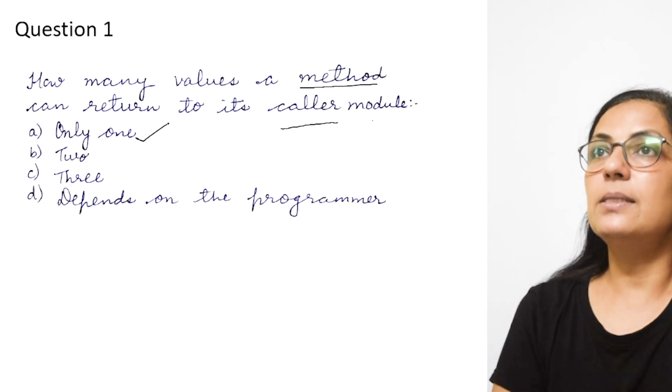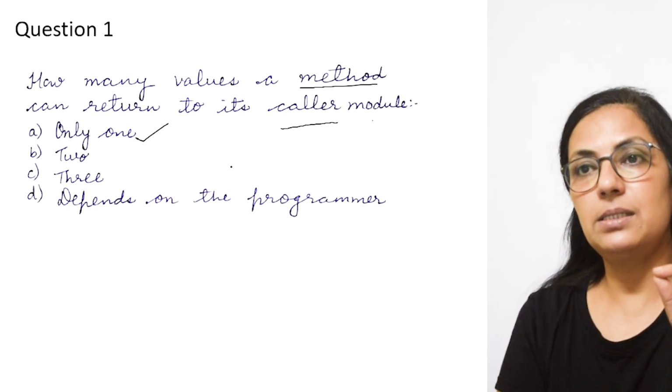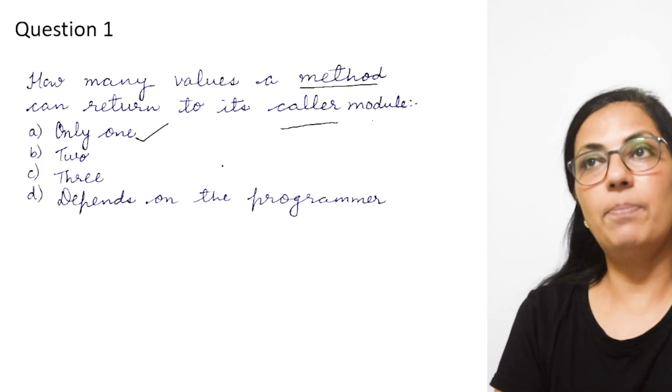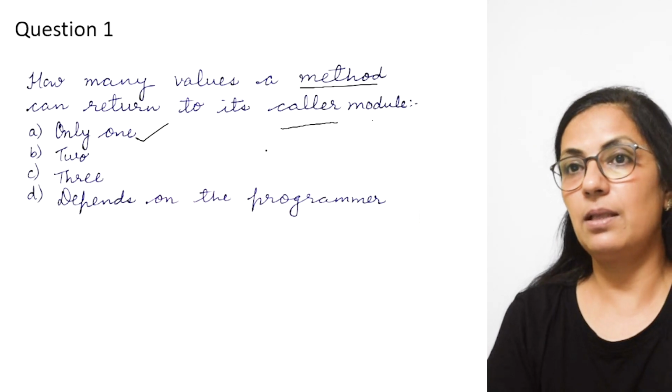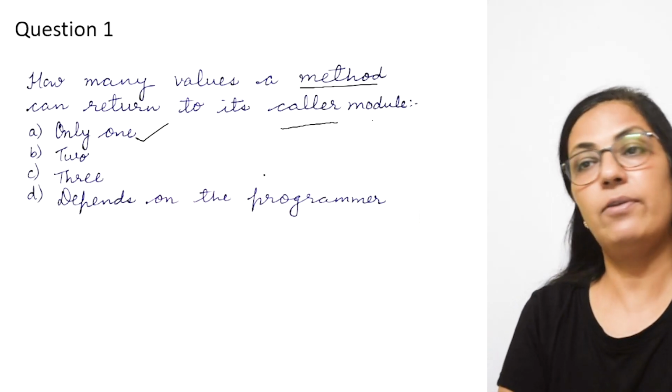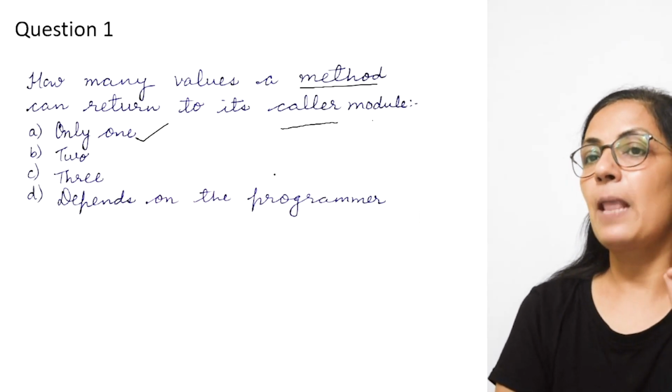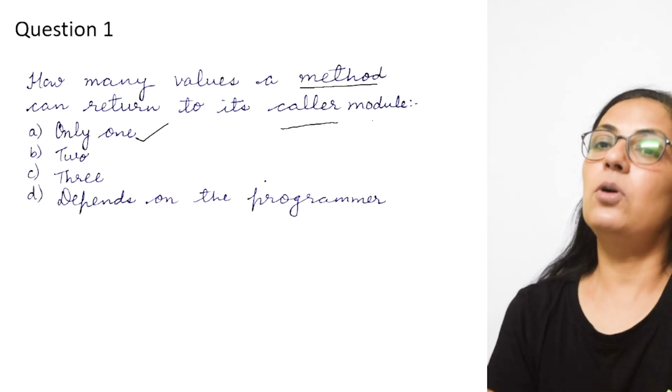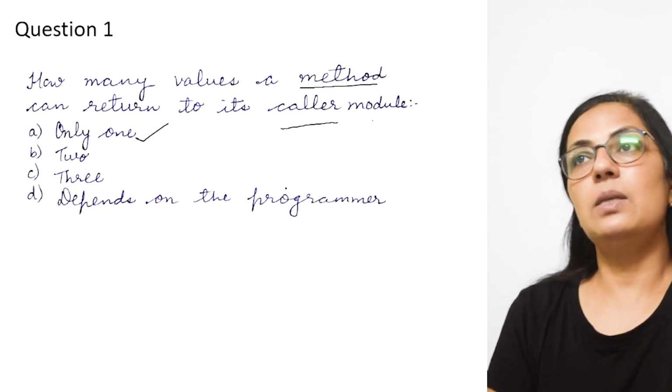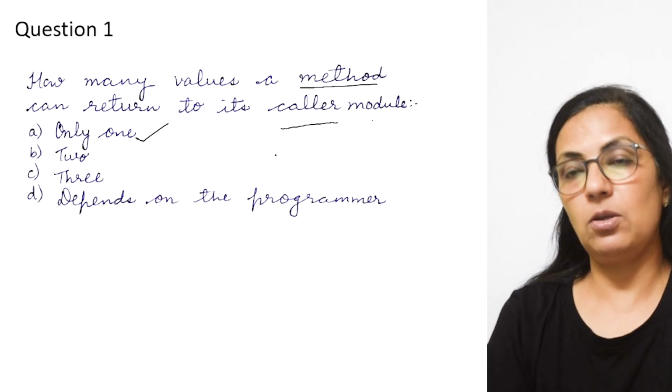Children, that is given using the return statement. Please check the properties of return statement in the video. In first video of user defined function only it is mentioned. So even if we give more than one return statement, only one will be executed, right?